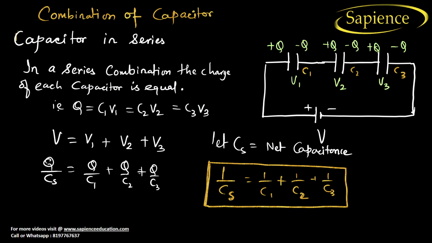Now let us go to the next one: combination of capacitors. Combination means there are many capacitors connected in either series or parallel in the circuit, and we want the net or equivalent capacitance.